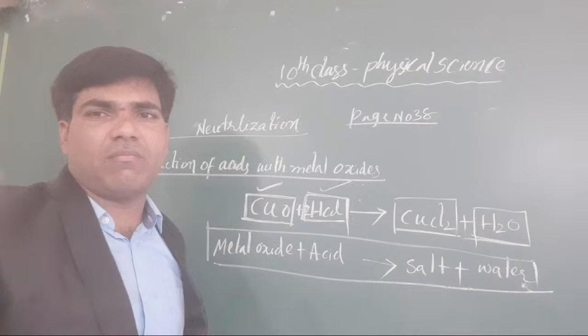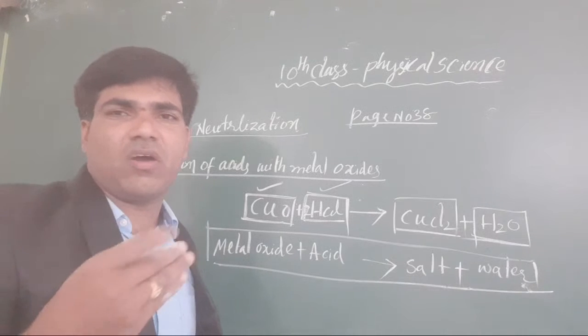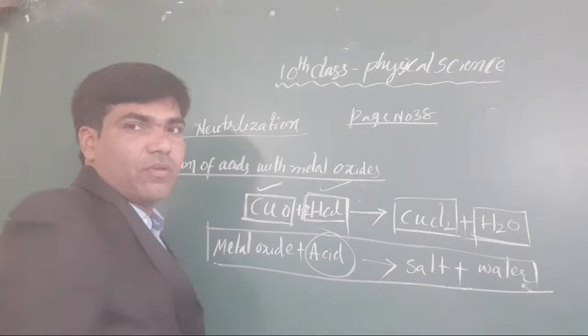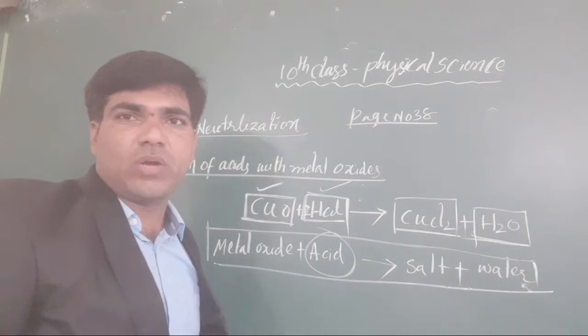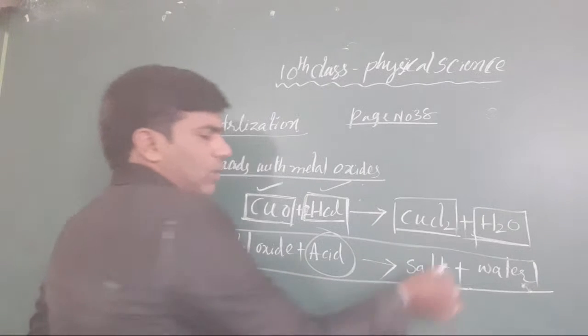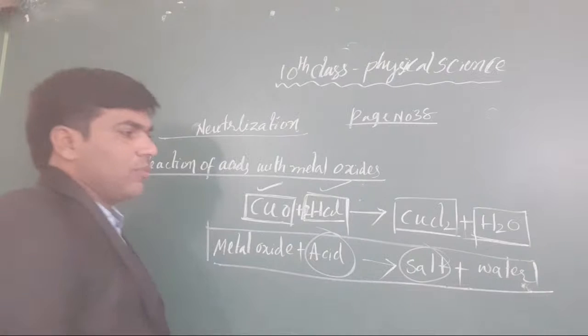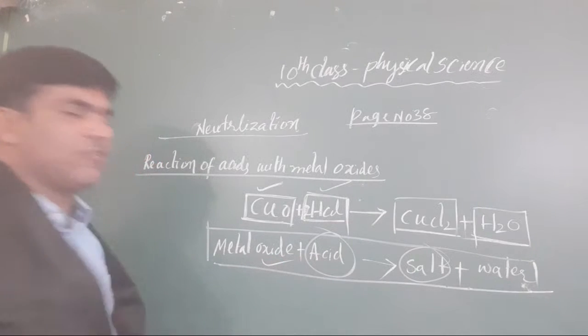Okay, when it is combined with the metal oxides, here we do not neutralize our acid. Okay, don't think like that. Clear or not, all the students? But it is formed as a salt when it is combined with the metal oxides. Yes, like that we will get it.